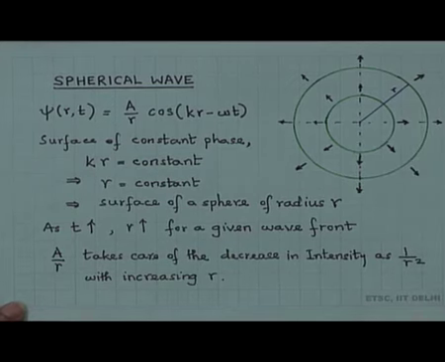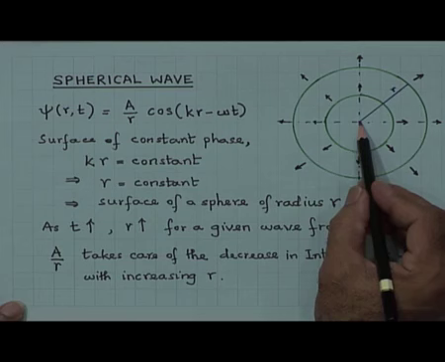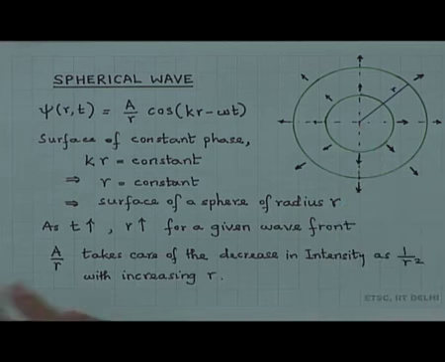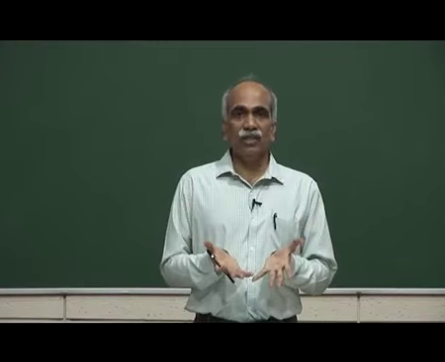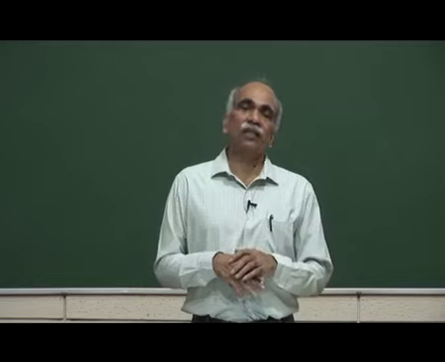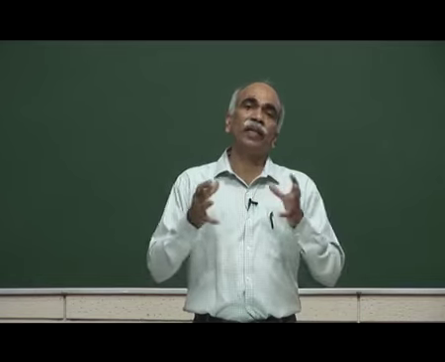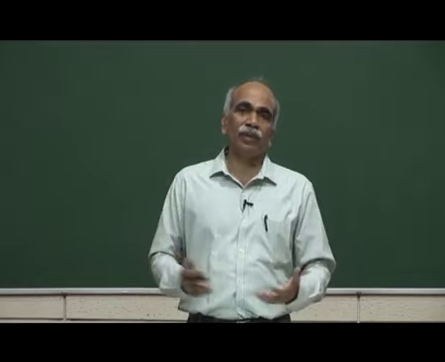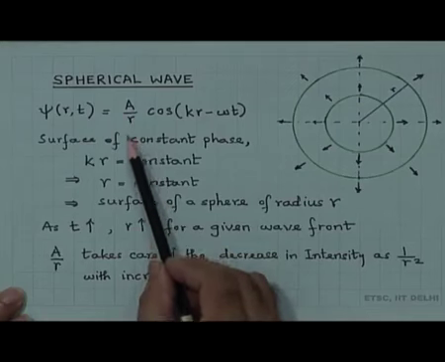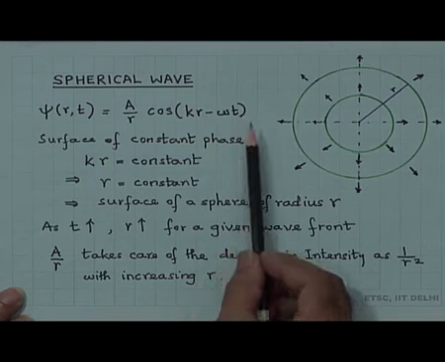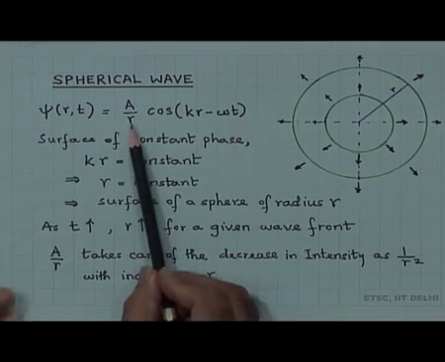This is typical of point sources. If I take a point source here, it would emit light in all directions. The wave fronts are in the form of expanding spheres. So, that is represented by psi of r, t equal to a by r into cos(k r minus omega t). We come back to this r now.